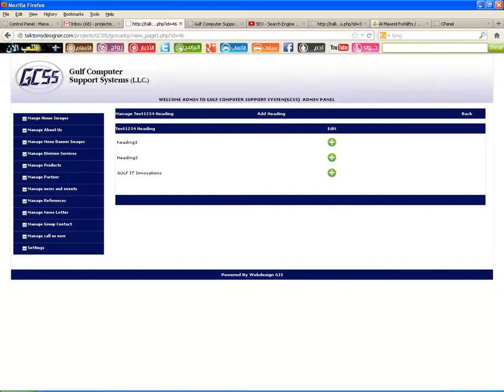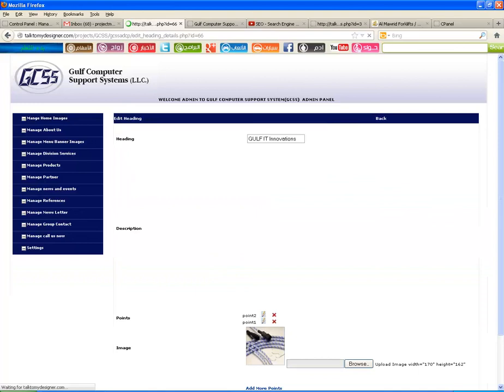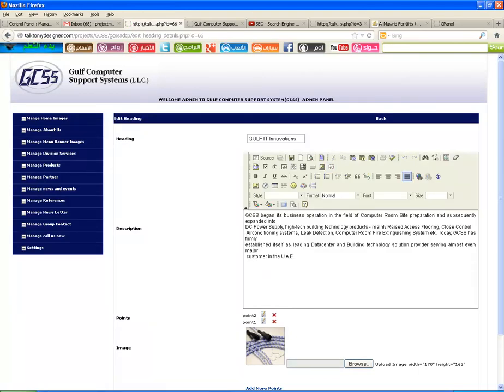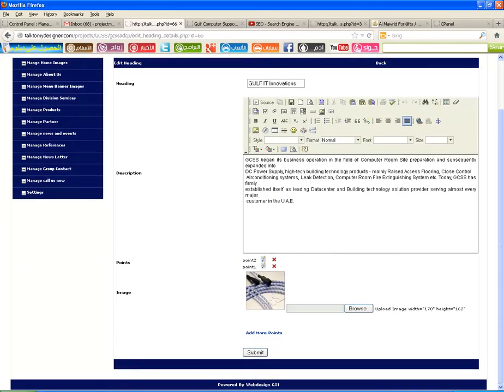If you want to edit anything, you can just click this plus button, then it will go to this page. Here if you want to change anything, if you want to delete something or add something, whatever you want, you can just put here.